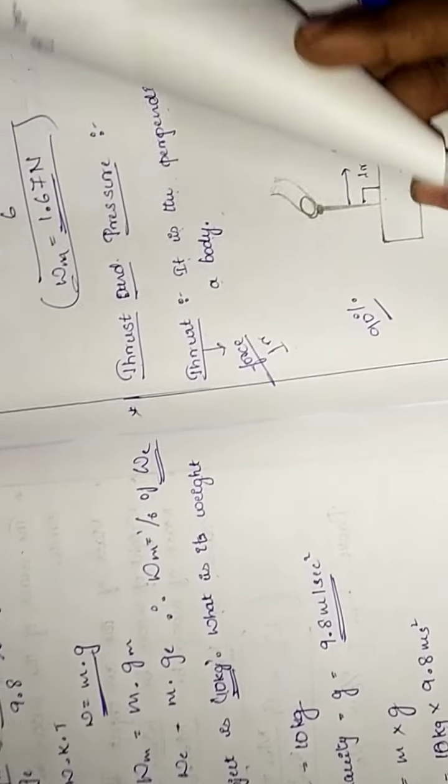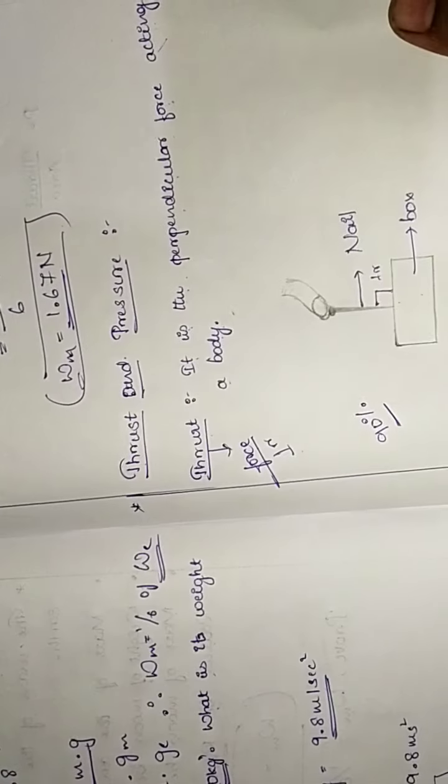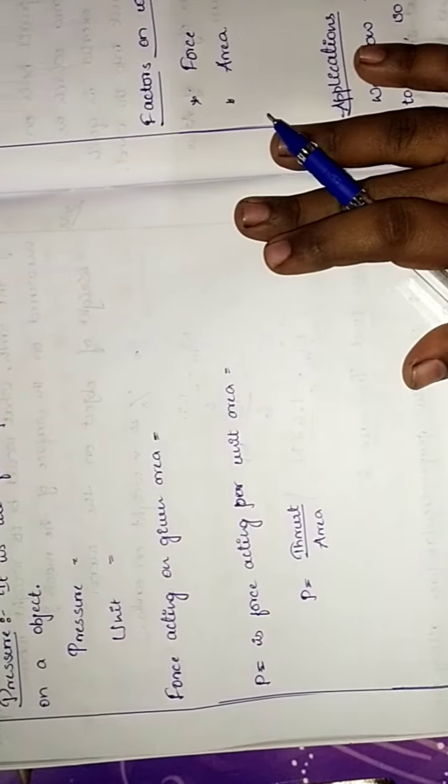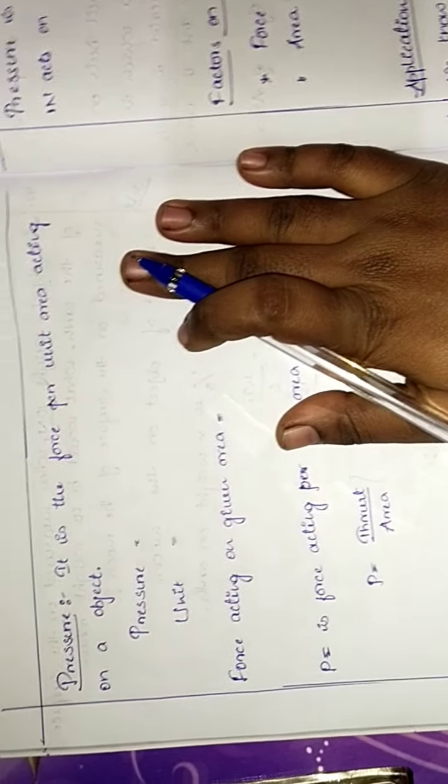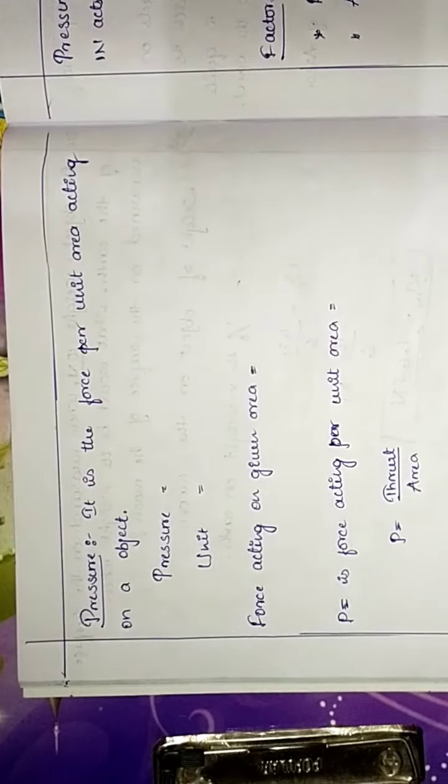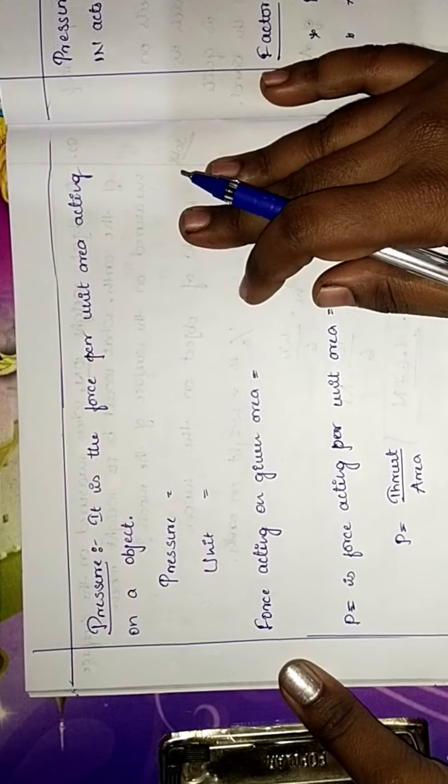So now let us see. I hope you people got what is thrust. And now let us move on to pressure. So what is pressure? Pressure is a force per unit area acting on a body, acting on an object.